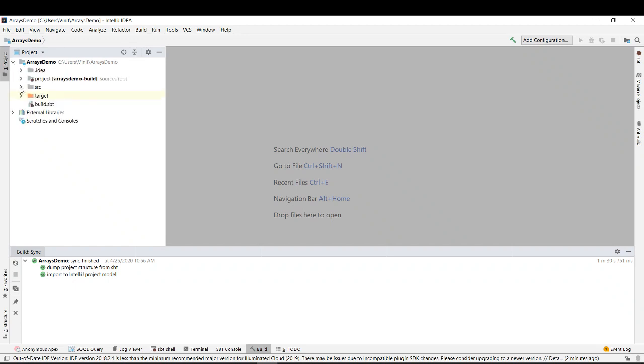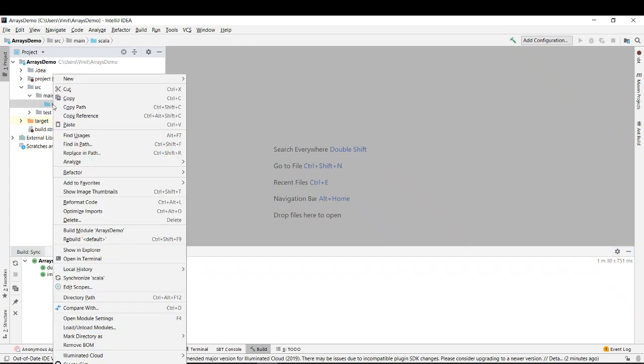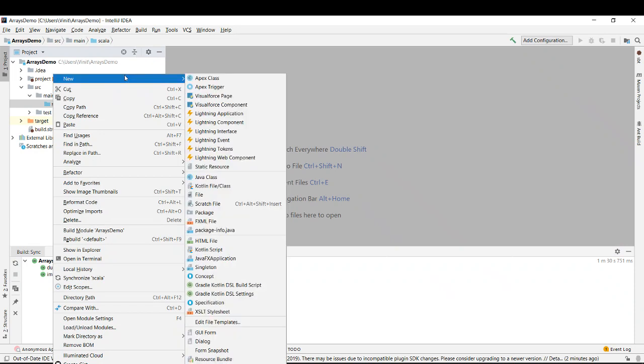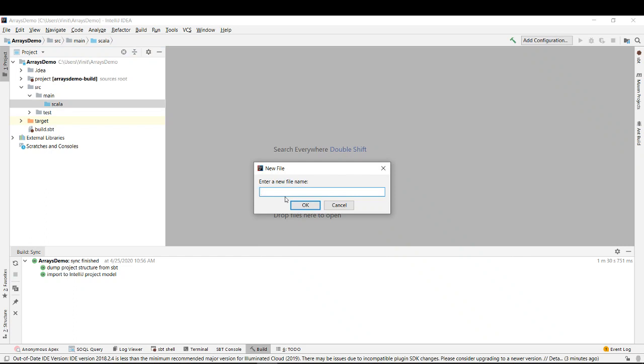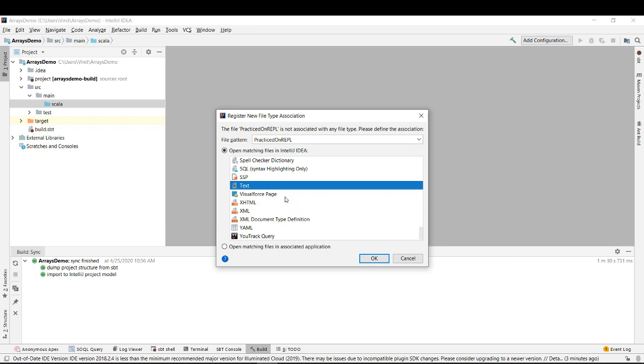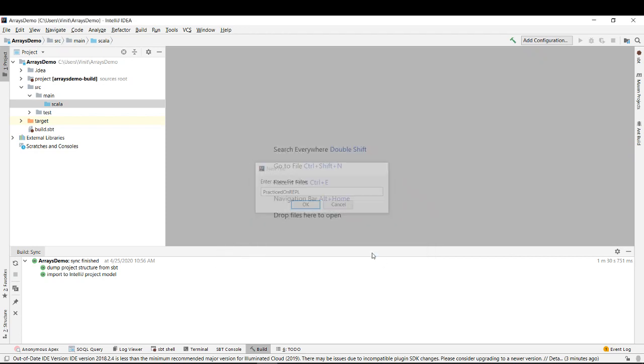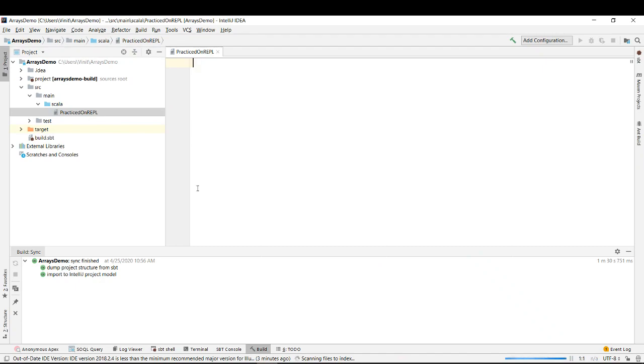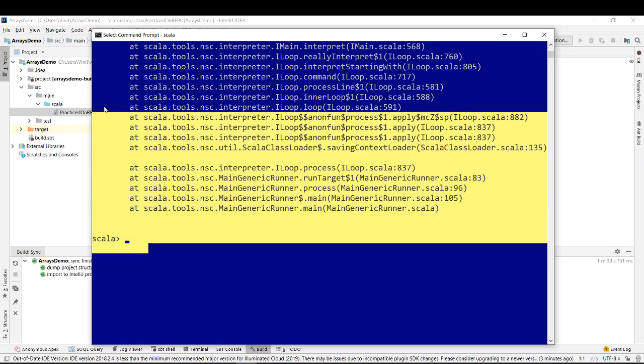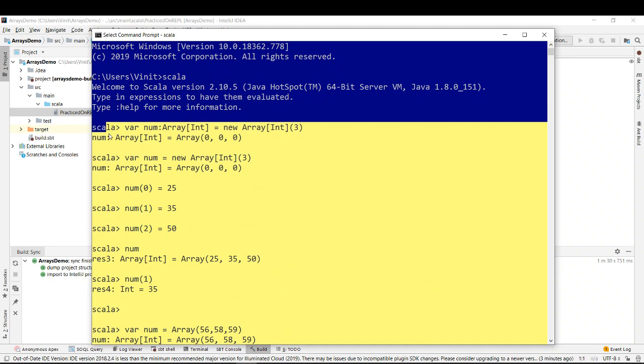So what are the steps? Go over here to source, main, Scala, and create one. Right click, go to new, and I will just create a file first, and give the name as practice on REPL, right? So you can practice this content on a command line. I'm just writing over here. This code I will copy over here, whatever we practiced, so that you can use it for practicing.